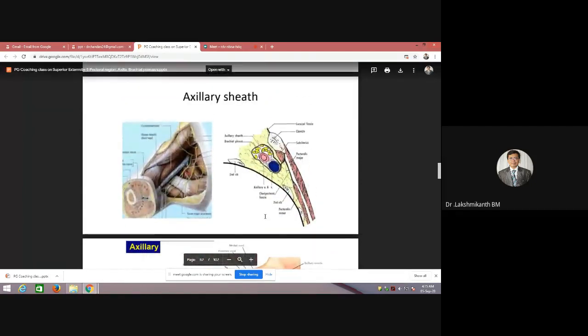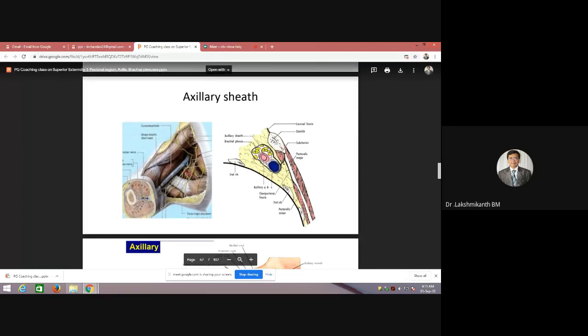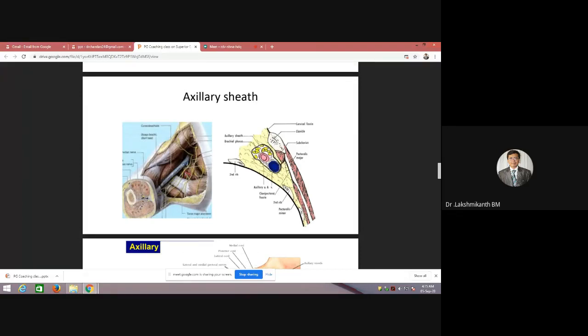Now coming to the axillary sheath. Usually the axillary sheath will be surrounding. So which structure will not be surrounded by the axillary sheath?